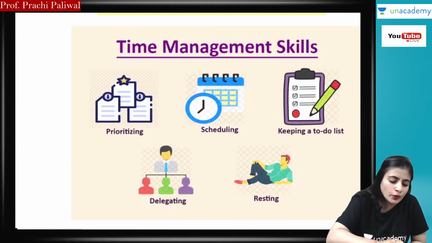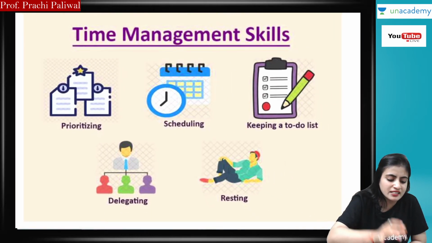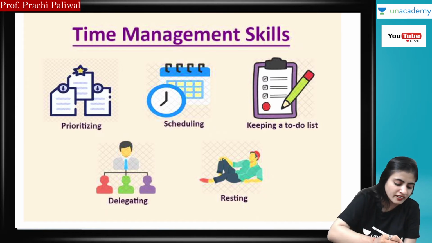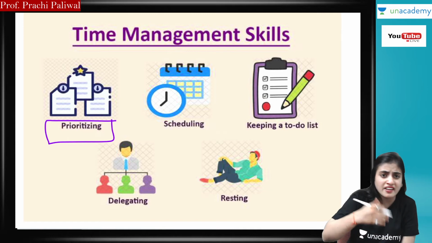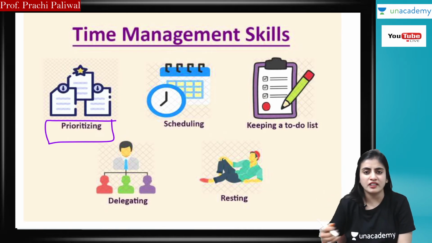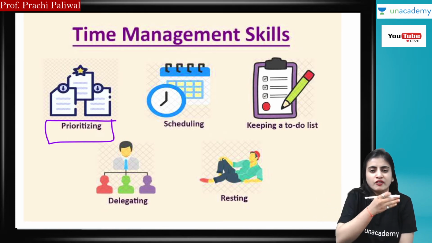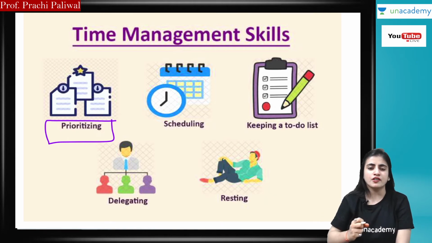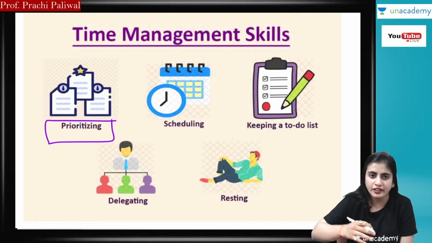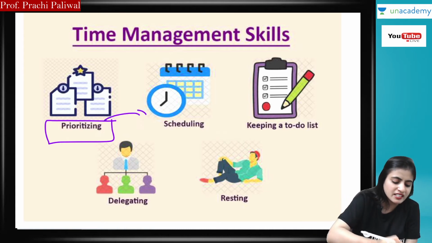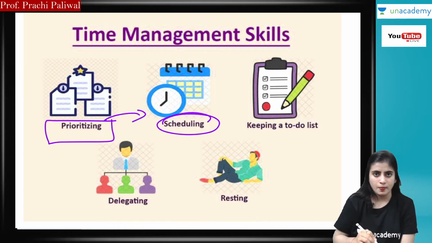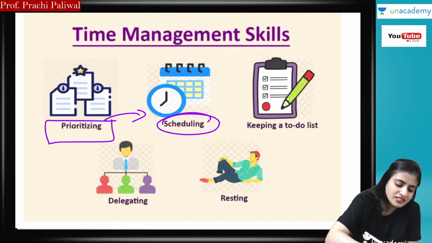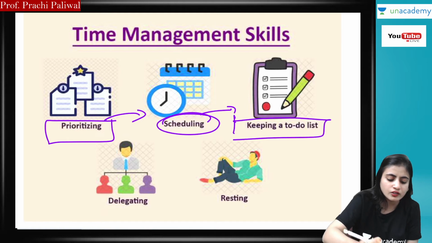And when you are doing time management, these are the skills you have to follow. First is prioritizing. You have to prioritize the important things you have to cover, as you have divided regular study and revision. You have to prioritize which chapter you will cover first and which afterwards. After prioritizing, you have to schedule when and how you will do it. And after scheduling, keep a to-do list.